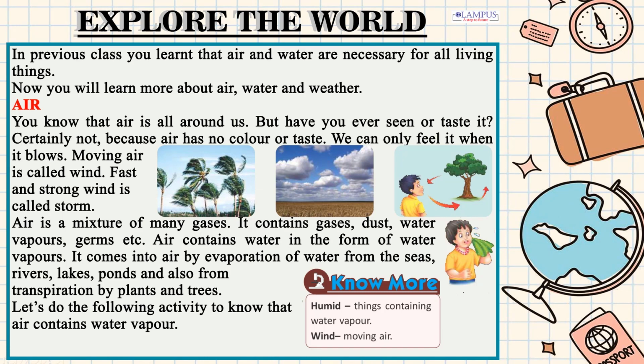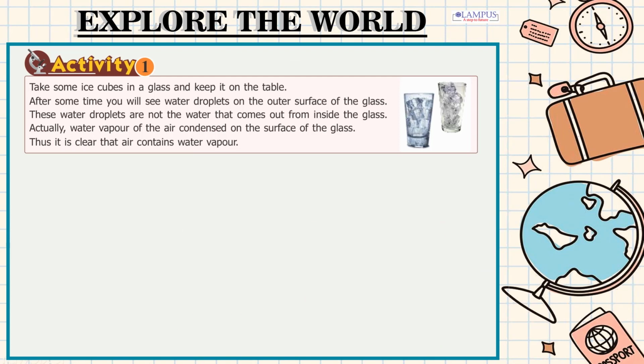Humid: things containing water vapor. Wind: moving air. Activity 1. Take some ice cubes in a glass and keep it on the table. After some time you will see water droplets on the outer surface of the glass. These water droplets are not the water that comes out from inside the glass. Actually, water vapor of the air condensed on the surface of the glass. Thus it is clear that air contains water vapor.